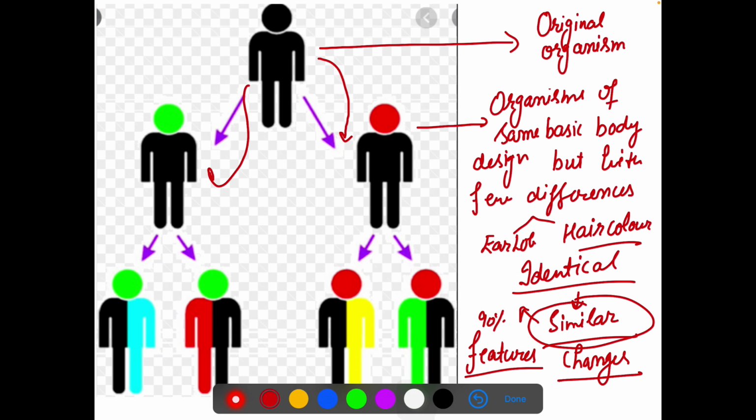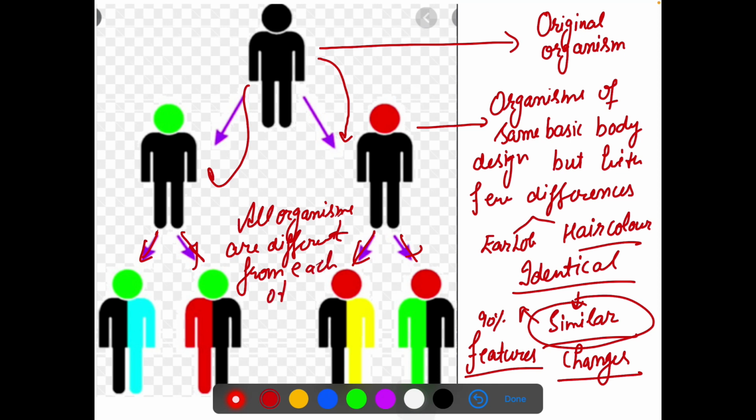But the moment they reproduce further, finally all organisms are different from each other, right? You people are not a carbon copy of your grandparents. Either it is your nani or your dadi, right? You are different from your grandma and grandpa. You have a few changes from your parents.